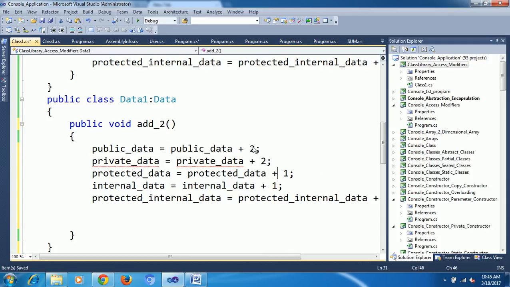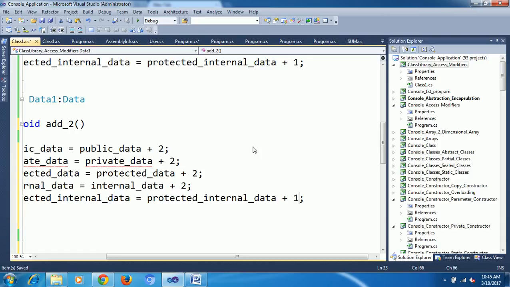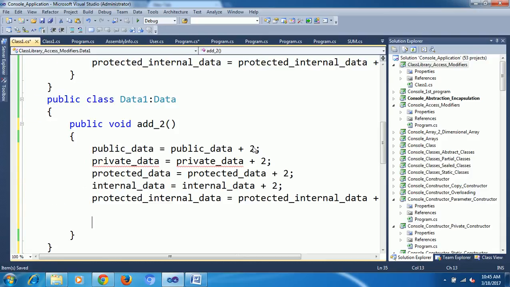I will show you some difference. Now see, only private data we are not able to access. See that scenario? The first method, public, we can access. The second method, private, we are not able to access. Third, fourth, fifth we can access.